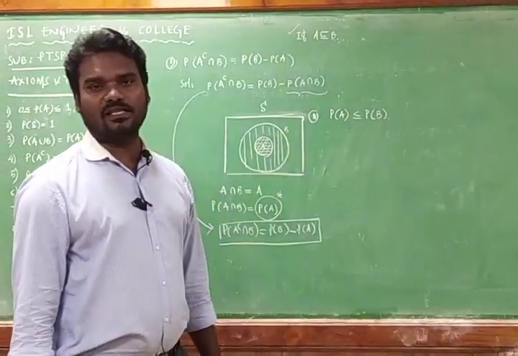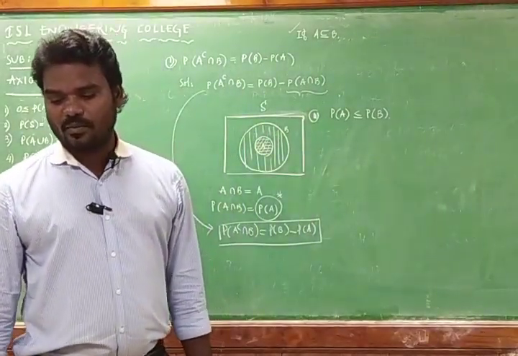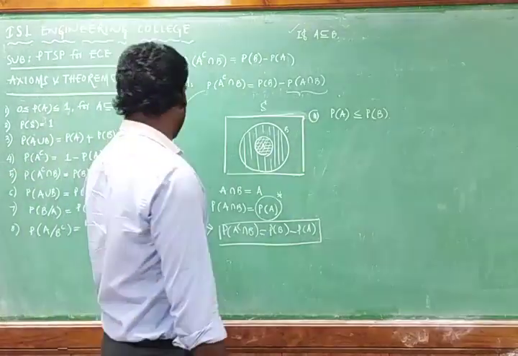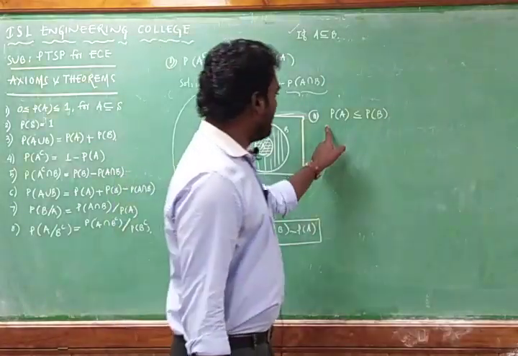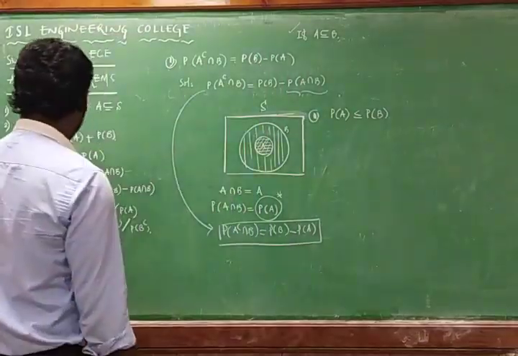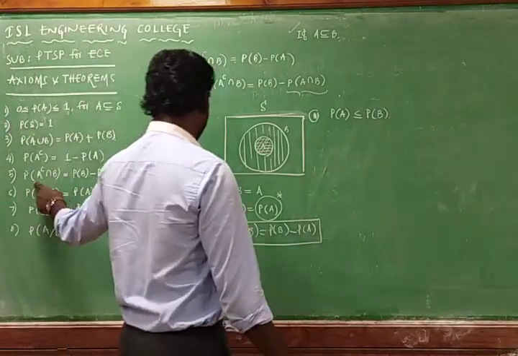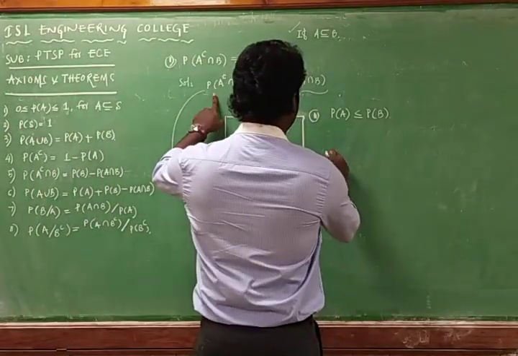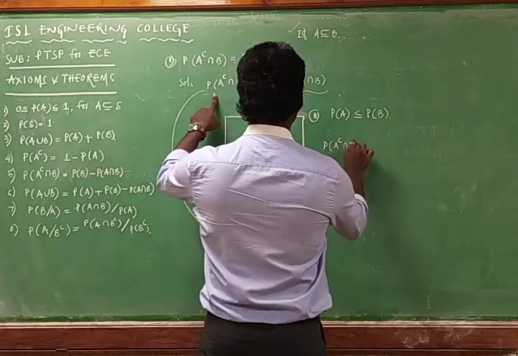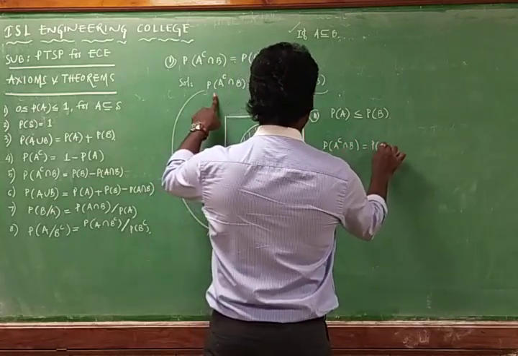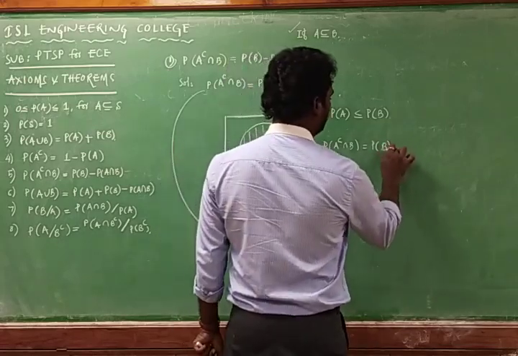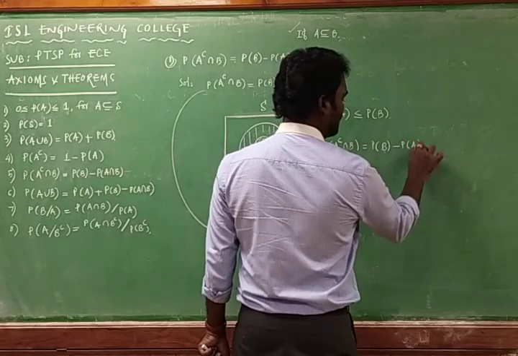Probability of A is less than or equal to probability of B. That is nothing but we require to go with the equation: probability of A is less than or equal to probability of B. So again I am taking the same fifth equation: probability of A intersection B is equal to probability of B minus probability of A. We can write this one.